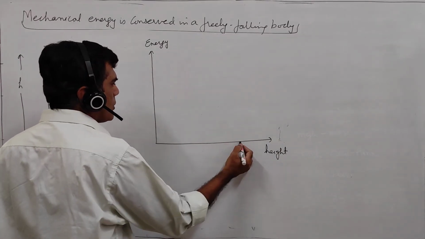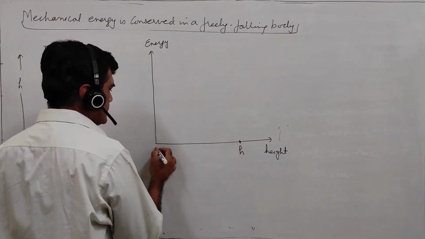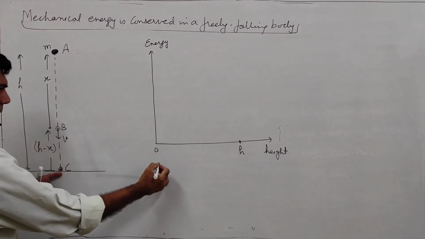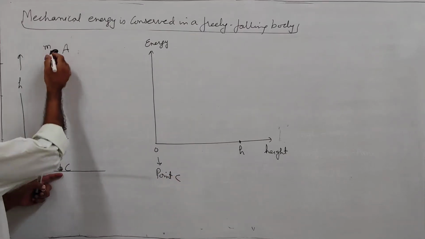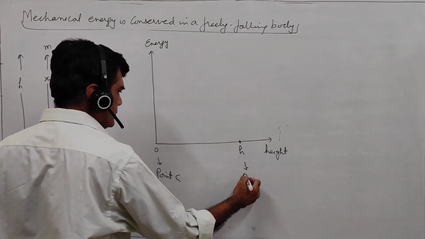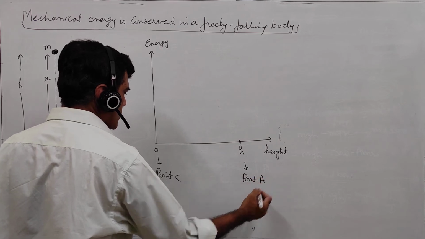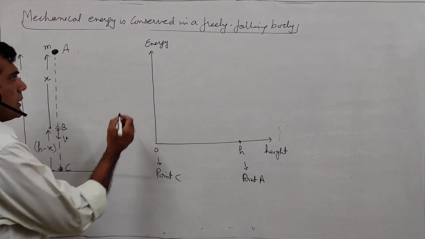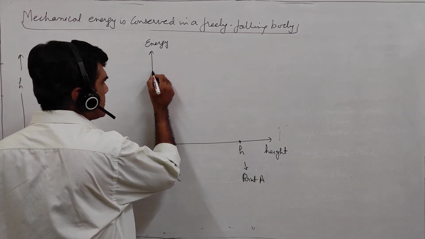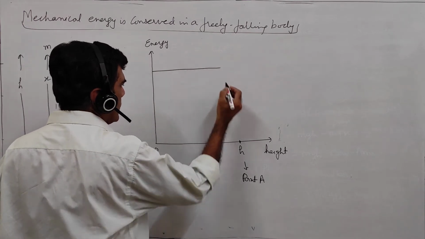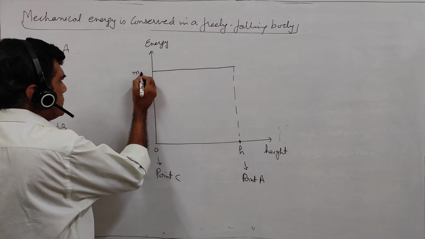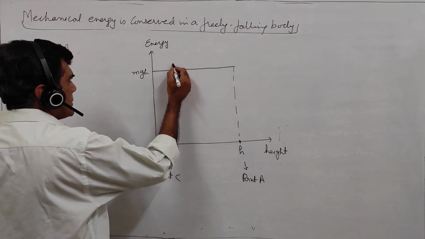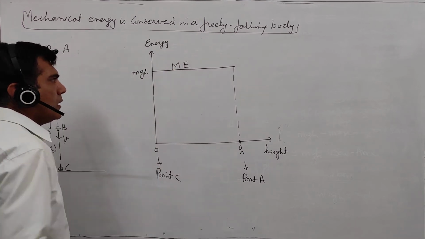Let this height be h. This is height 0, this point is C basically, and this point is A. The mechanical energy is throughout the same and equal to mgh. So this is the graph line for mechanical energy.